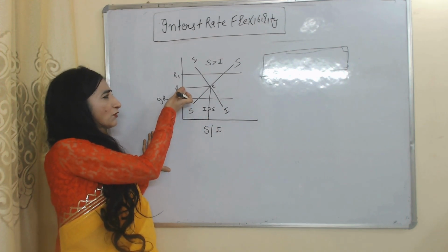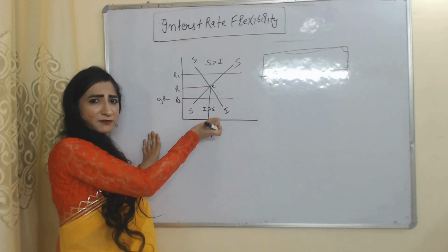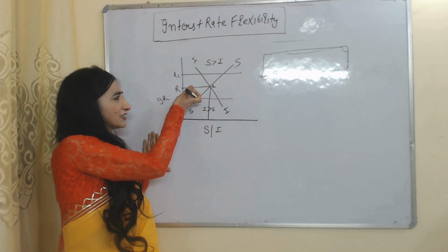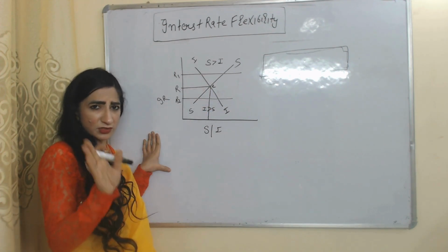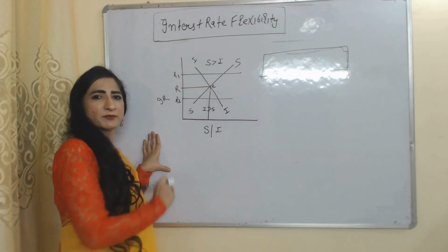Suppose the interest rate falls from R to R2. As a result, investment is more than saving. If there is more investment but not enough saving, the interest rate will increase and eventually we will come back to this E point. So fluctuations are possible only for a short time period. In the long run, the economy will eventually come to this full employment point.